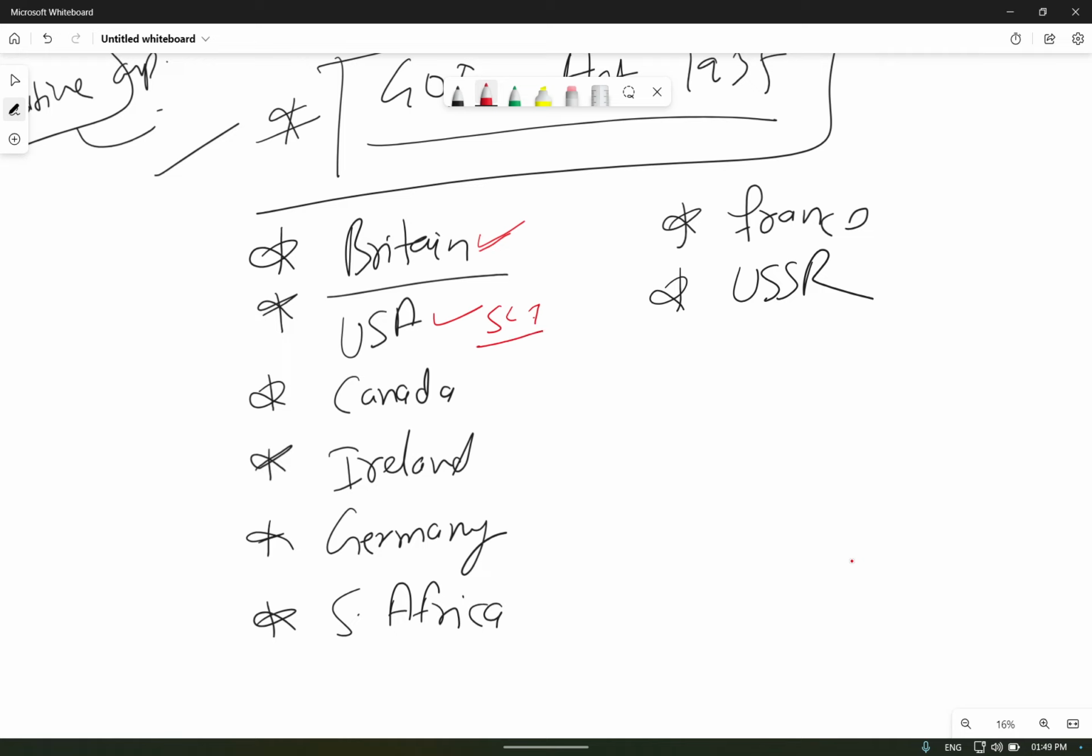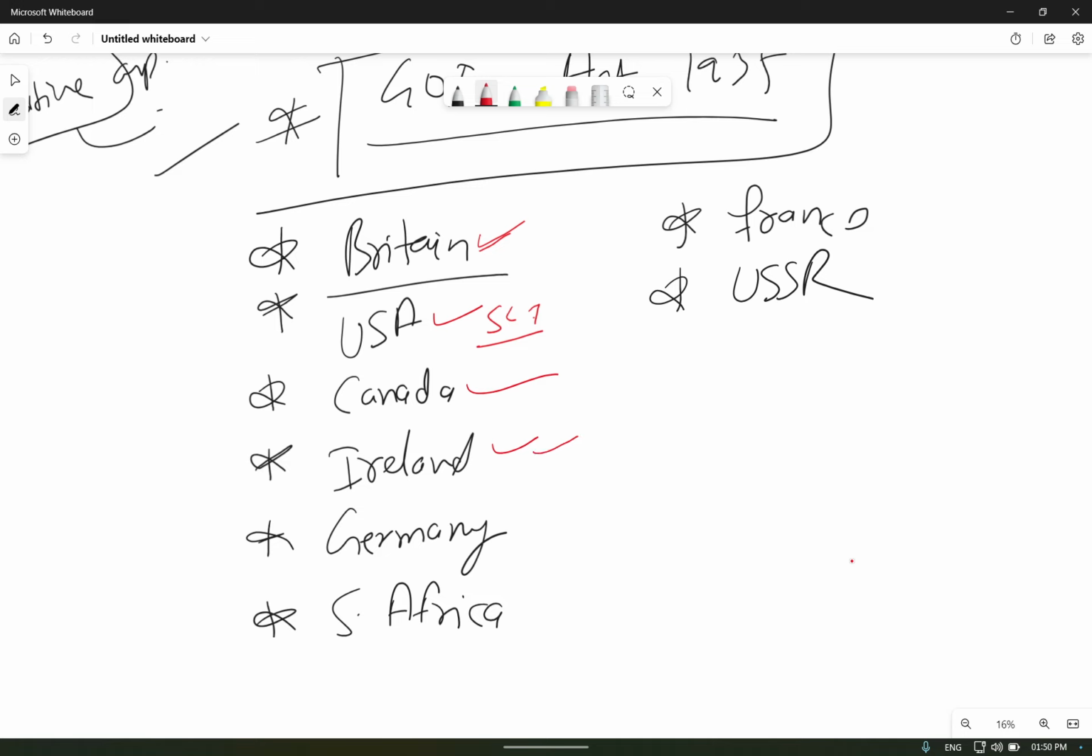From the Constitution of Canada, we took a federation with a strong center, with residuary power given to the center, and the advisory jurisdiction of the Supreme Court. The Constitution of Ireland provides us the DPSP, the Directive Principles of State Policy, the method of presidential election, and nomination of members of Rajya Sabha by the president.